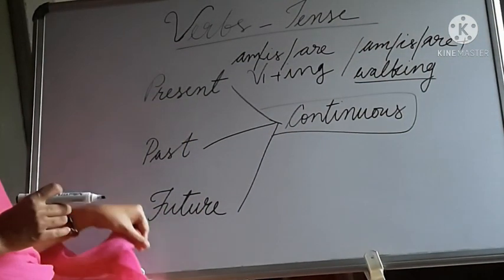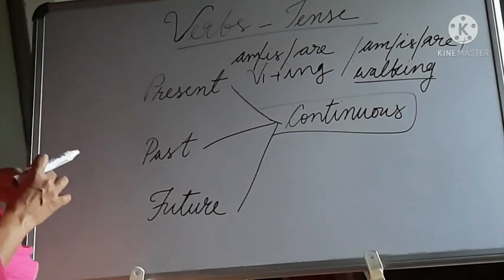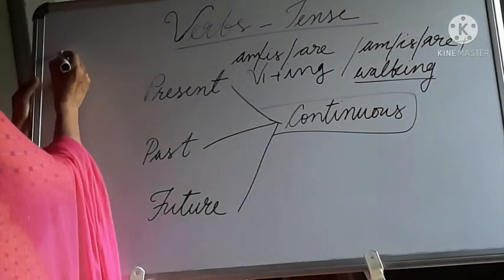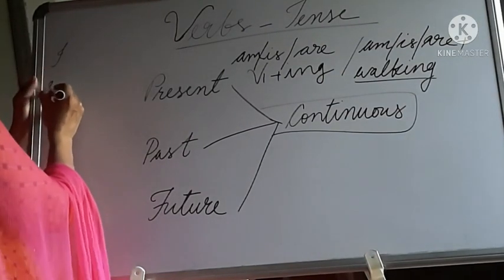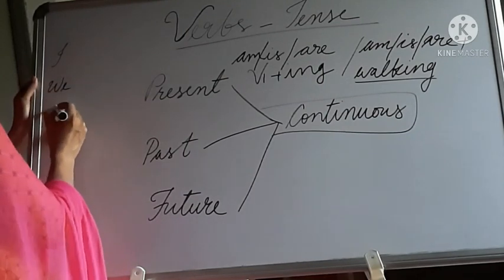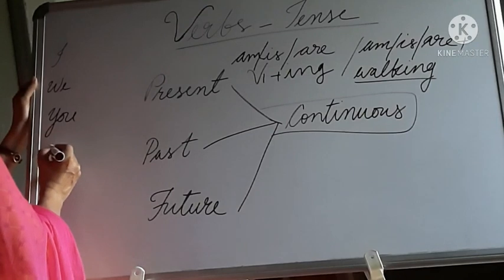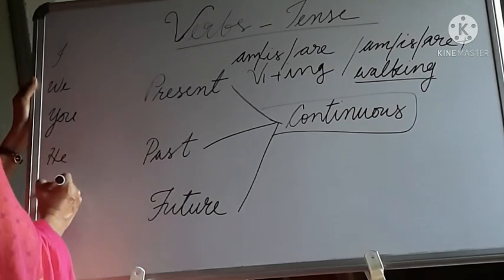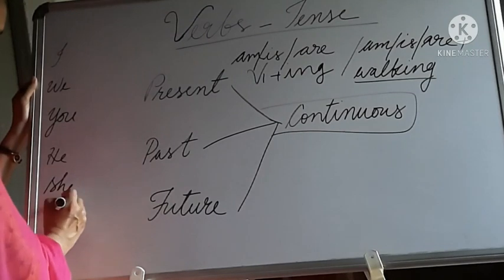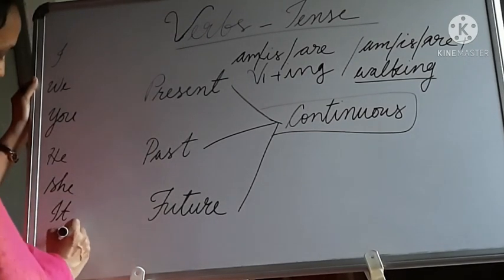So here also we can think of the pronouns. For example, I, we, you, then he, she, it, and they.